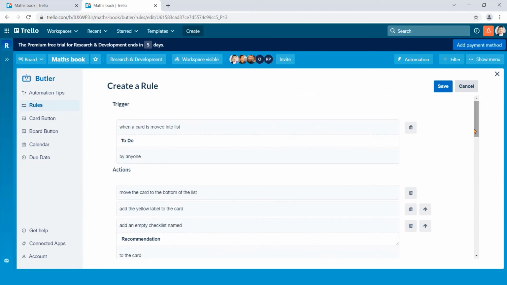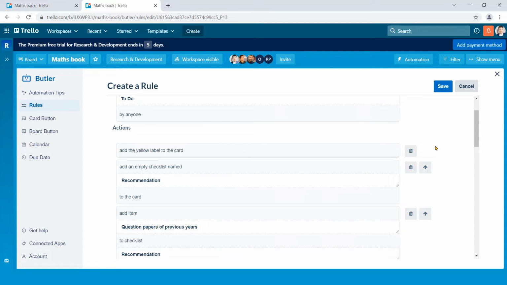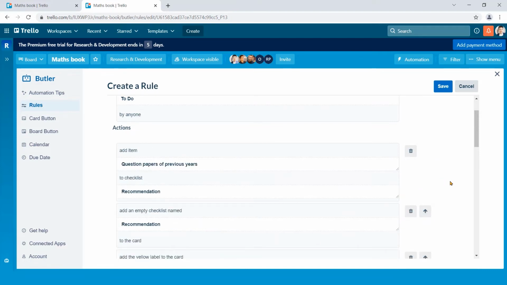You can delete your rule or any particular action by clicking on this button. See, an action has been removed. With this arrow sign, you can take any action upwards. Since I don't want to change any actions, so I click cancel.